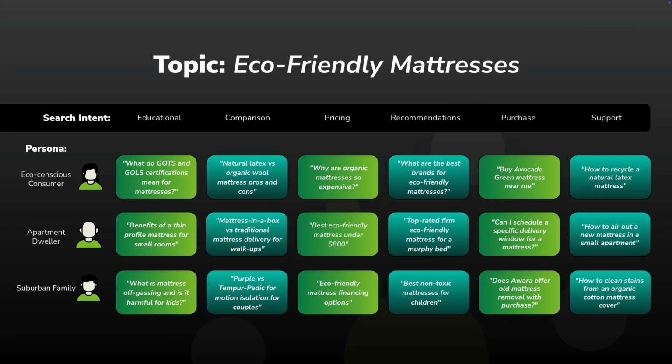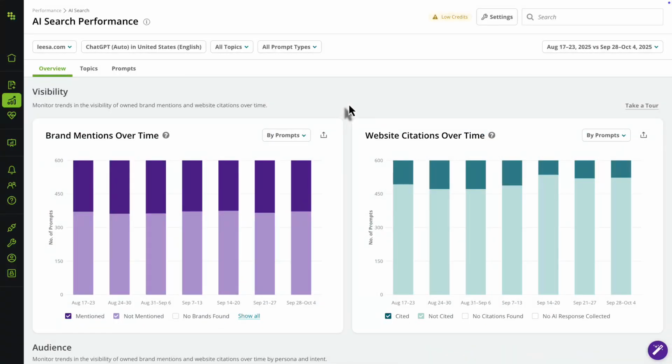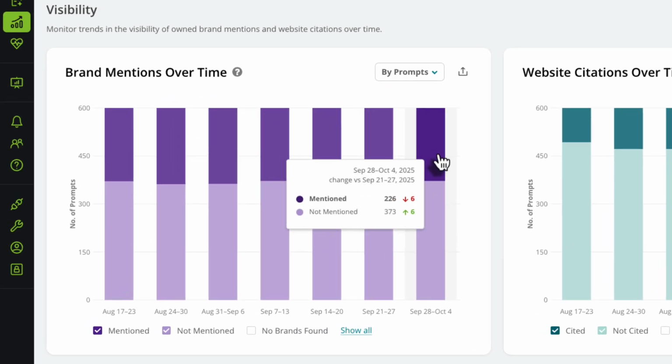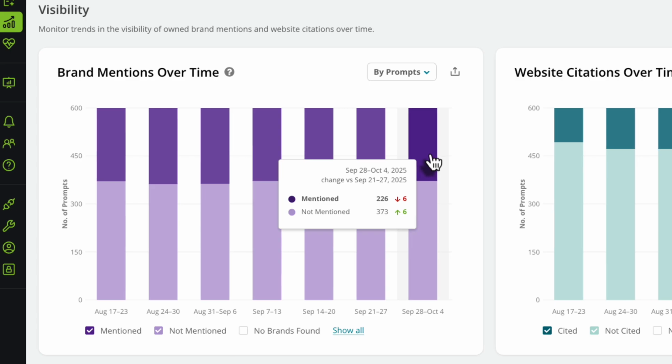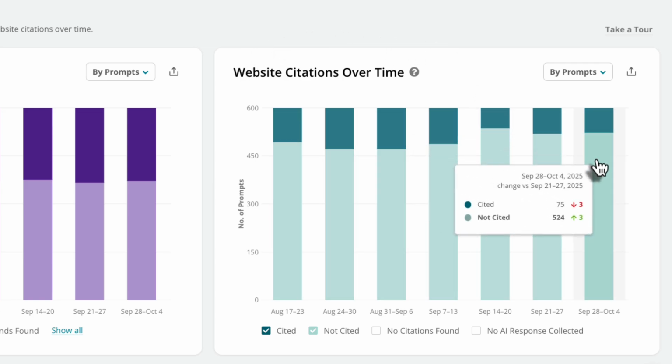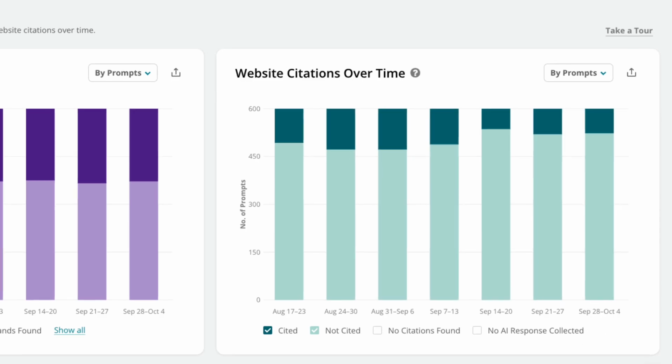All right, now for the fun part. Let's look at the key metrics on this page. First up, mentions and citations. A brand mention is when an AI engine name drops your brand. Think of it like being talked about at a party. It's great for awareness. And a website citation is when an AI engine links to your website as an authoritative source. That's not just being talked about. That's someone pointing to you and saying they're the expert.